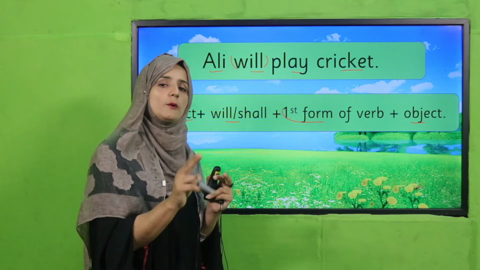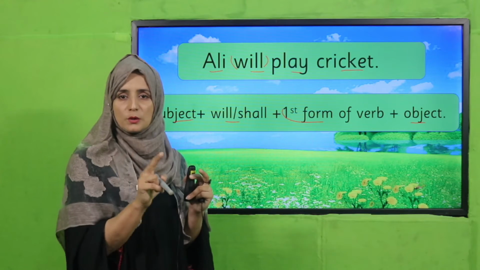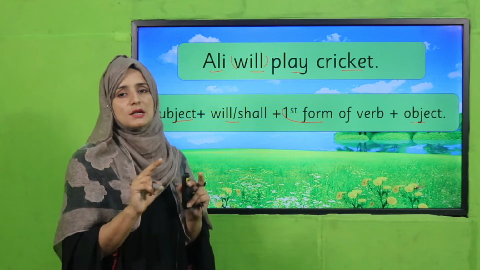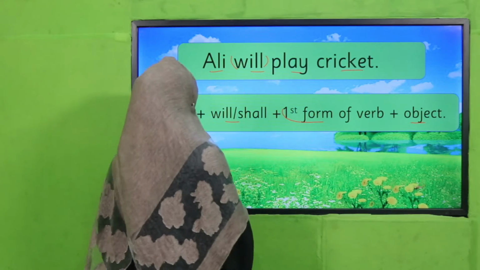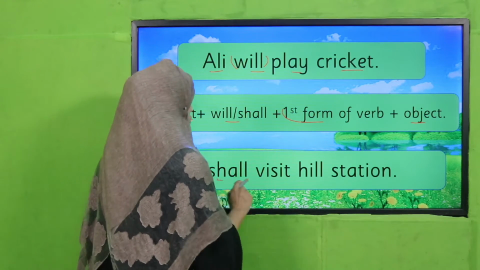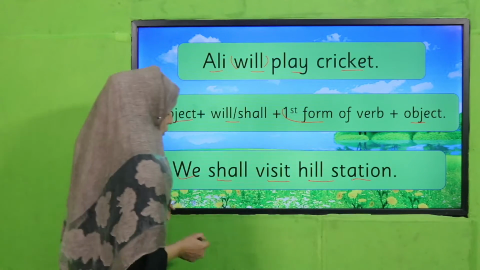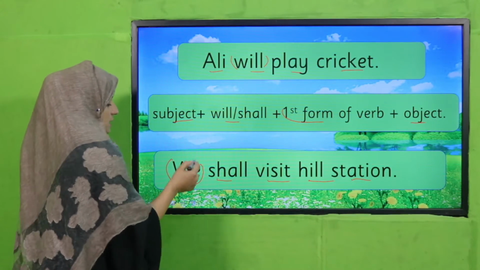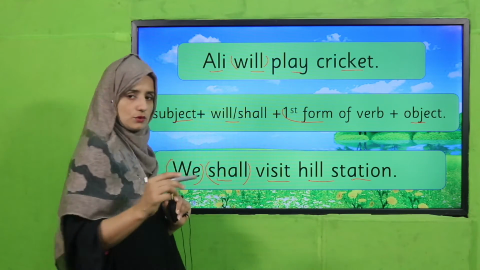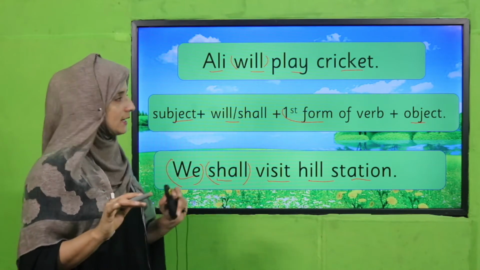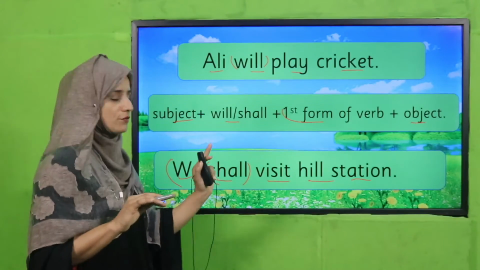Except that, all pronouns, even singular and plural, and all nouns will get will. And the next example: we shall visit the hill station. Now you can judge that there we is the subject, so that's why we have used shall. Now you have got where we have to use will and where we have to use shall.